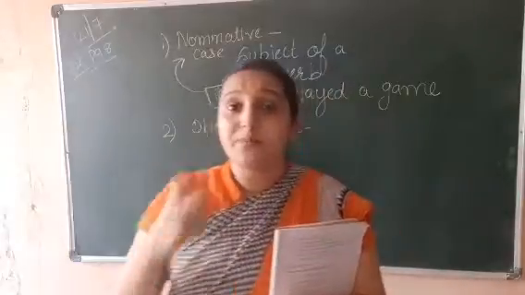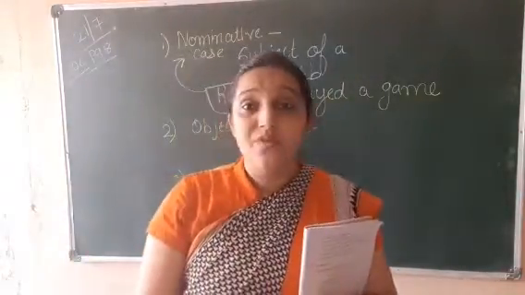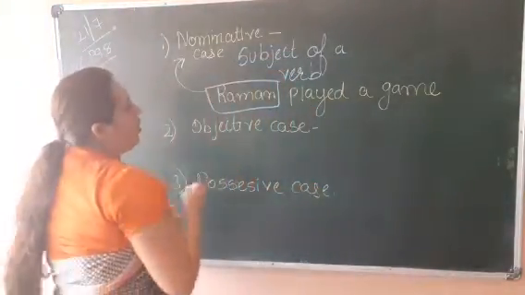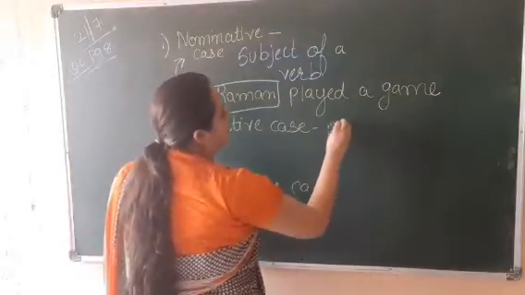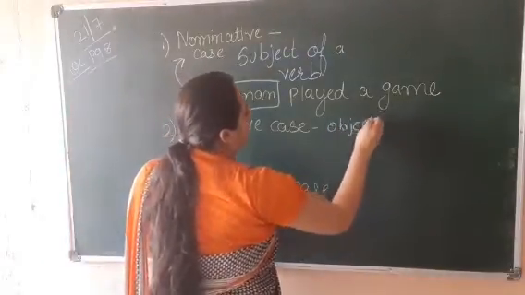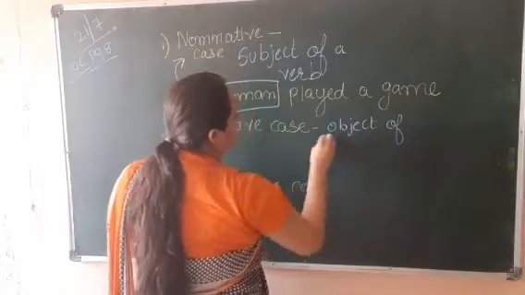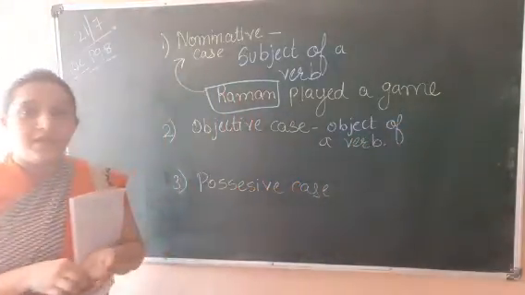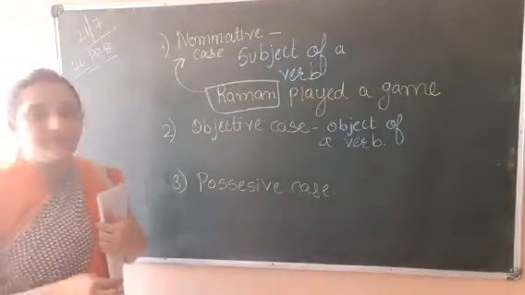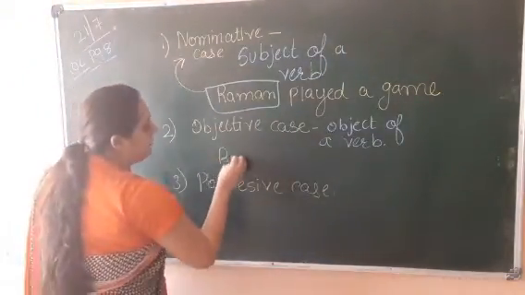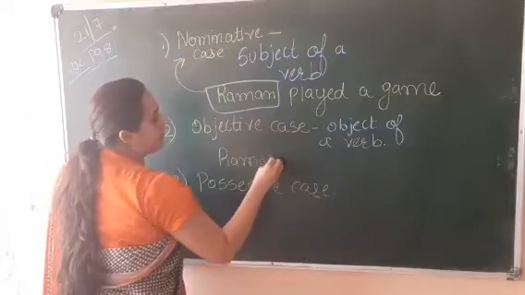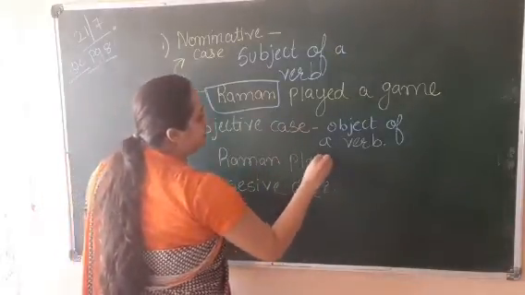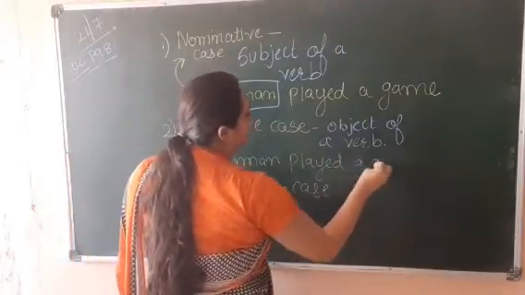Now next, objective case. When we are talking about the object of a verb. Okay. Now same example we will take. Raman played a game.